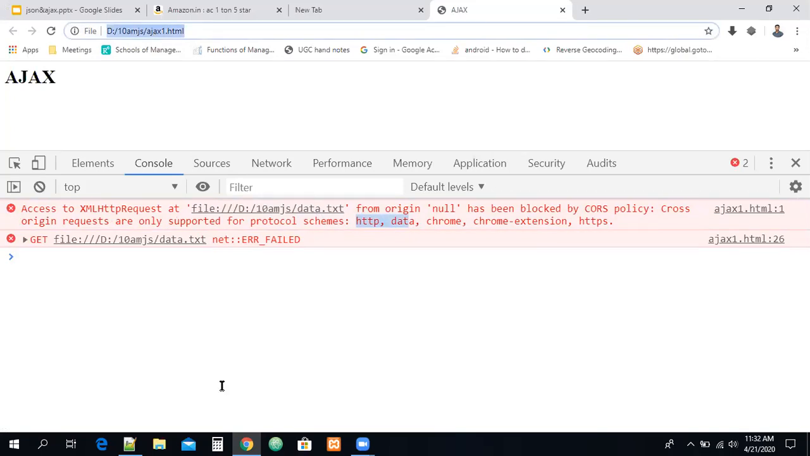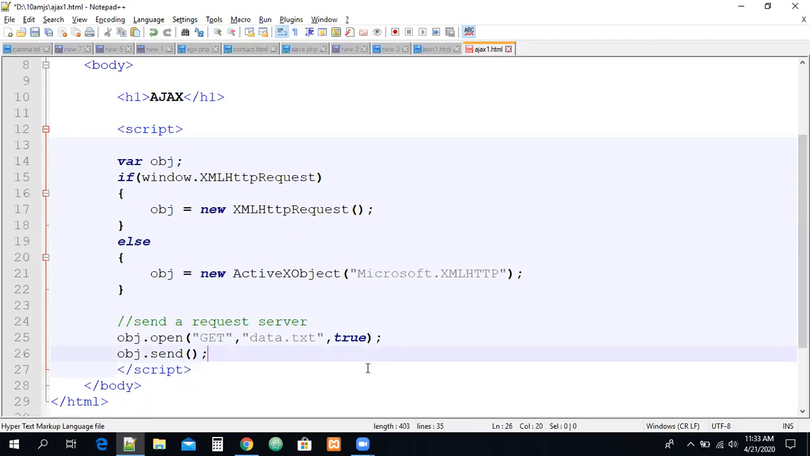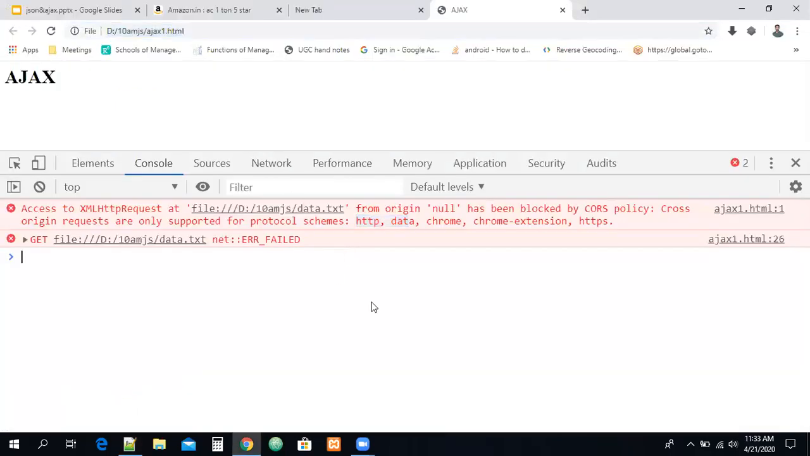Can you see the protocol which I'm using here in the file? I'm using the file protocol. But is this going to work, guys? This won't work, guys, if it is a file protocol. So remember carefully, the error is also very clearly saying that cross origin requests are only supported for protocol schemes like HTTP and so on. So if this is an HTTP protocol, we don't have any problem, guys.